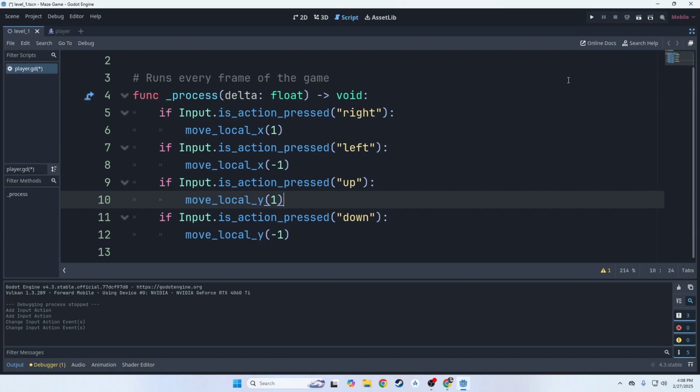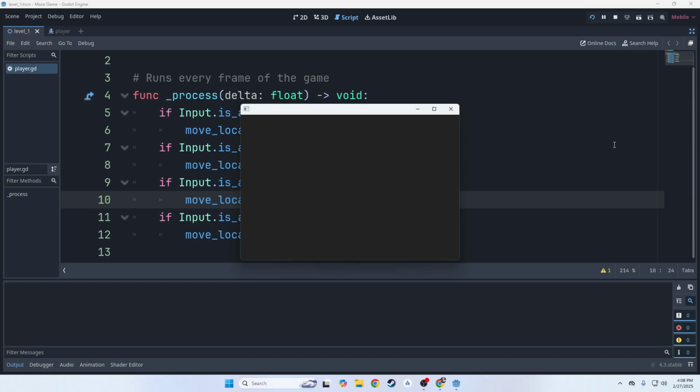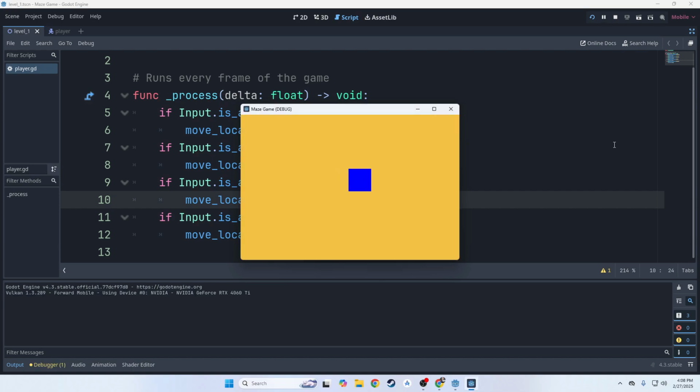Okay. All right. Ooh, this might actually work. Let's try it. So I can go right. I can go left. Let's try pushing up. Whoa, hold on. Whoa. Wait. Hold on. Okay, let's try down. No. Oh my gosh, they're backward. Why? Why are they backward? Well, don't freak out.